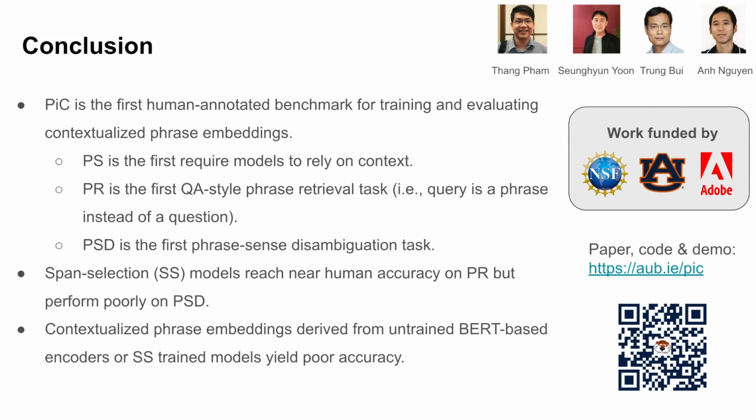Span selection models reach near-human accuracy on PR but perform poorly on PSD. Contextualized phrase embeddings derived from untrained word-based encoders or span selection trained models yield poor accuracy.